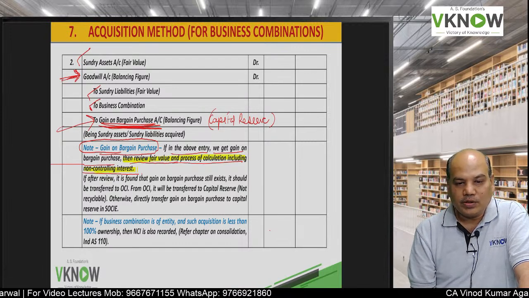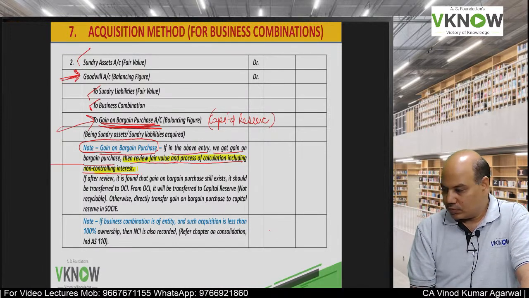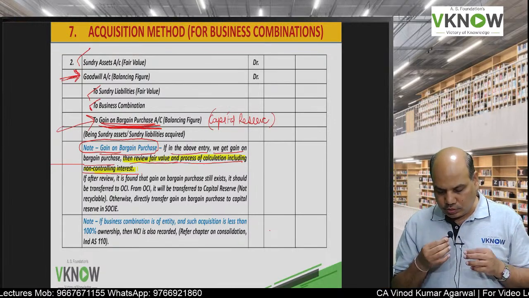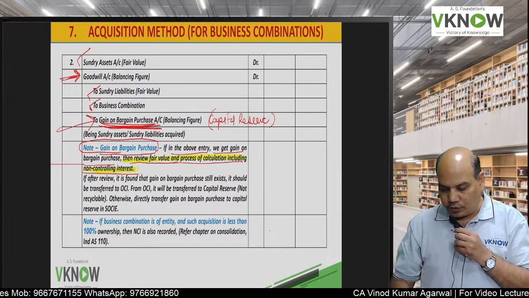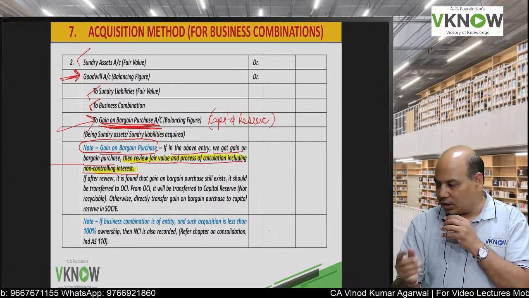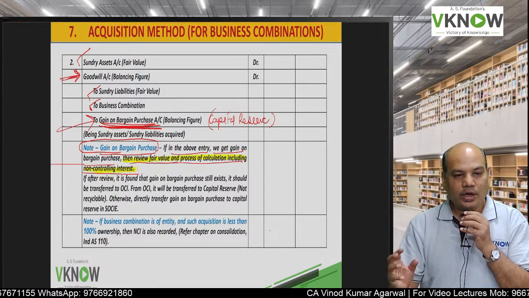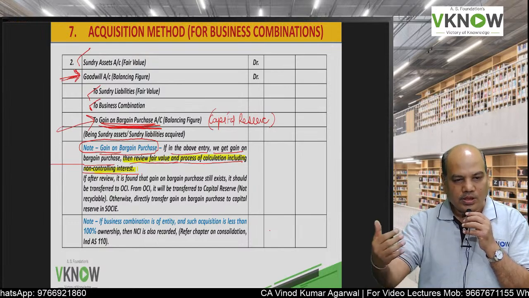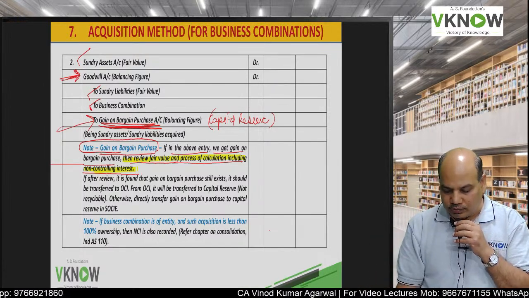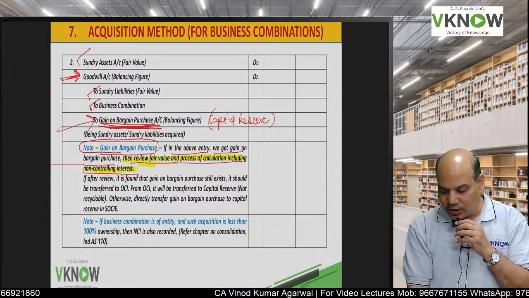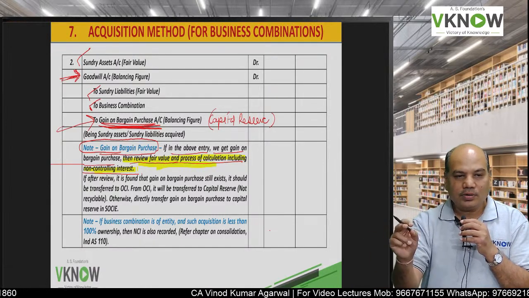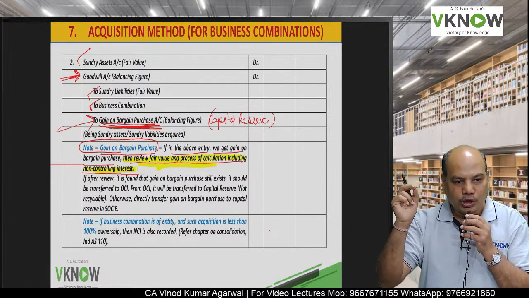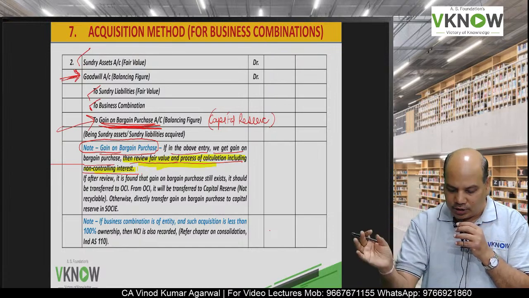Generally in business combination you will get goodwill because somebody is valuing business, therefore usually they will pay a higher amount, but it is quite possible due to some reason the person who is selling his business may sell it at a lower price. So in that case the standard says you again check whether all the process that was used to calculate the fair value, the non-controlling interest are correct or not.